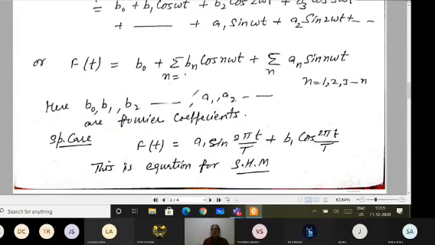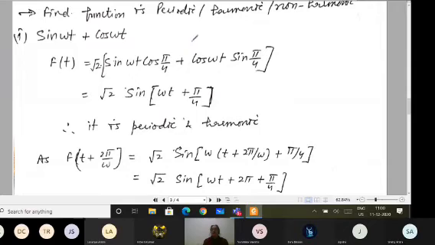Then this equation, which is the equation for the harmonic motion, becomes the equation for the simple harmonic motion, which we call SHM, simple harmonic motion. This is important, and we will be proving that if I take all other coefficients 0 except for a1 and b1, then this is representing the SHM. So I should know what I mean by SHM. That you have to find whether the given function is periodic, harmonic, and non-harmonic.